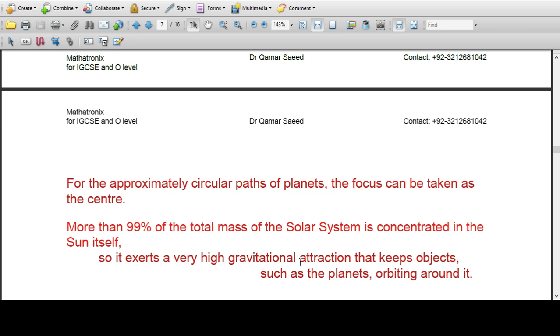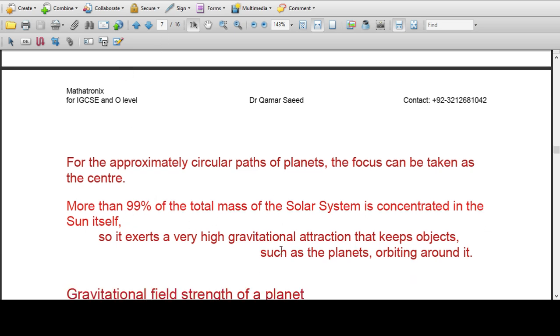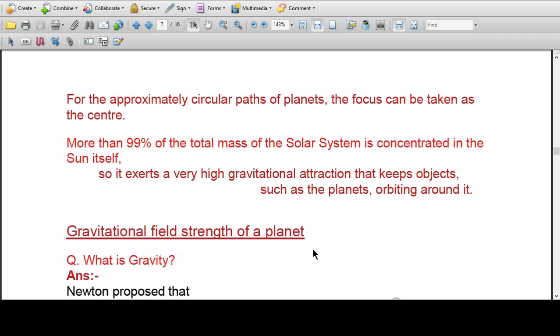Why do planets orbit around the Sun? Due to high gravitational attraction, by virtue of the higher mass. All the planets, meteors, dwarf planets, comets and asteroid belts orbit the Sun in an elliptical orbit.